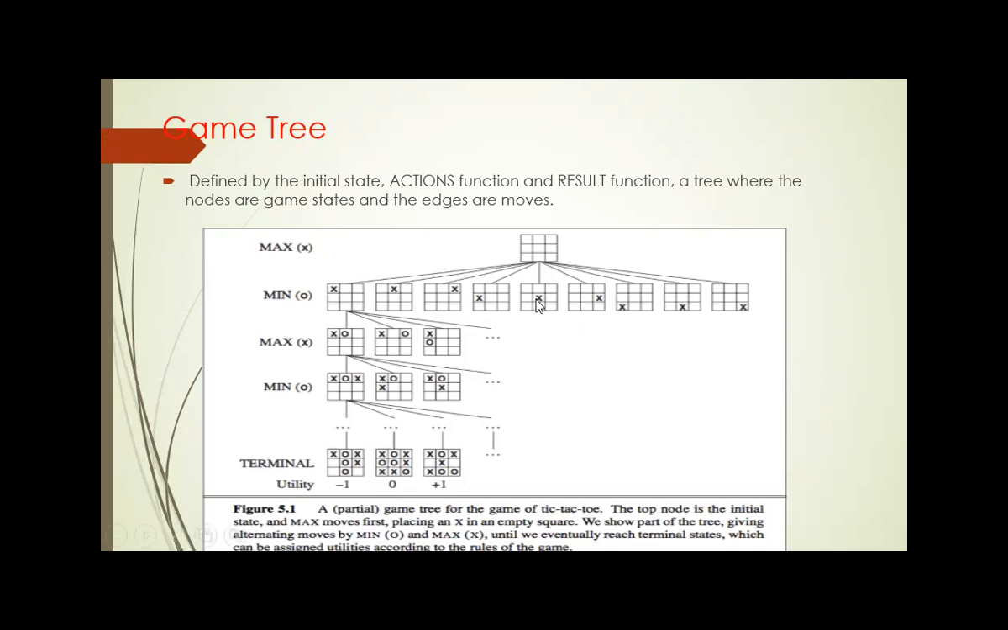So this is an example tree for the game tic-tac-toe. So here initially the first chance always goes to the max player, then the alternate chances go to the min player. Finally, when the player reaches the terminal node, the utility value for that terminal node is calculated.